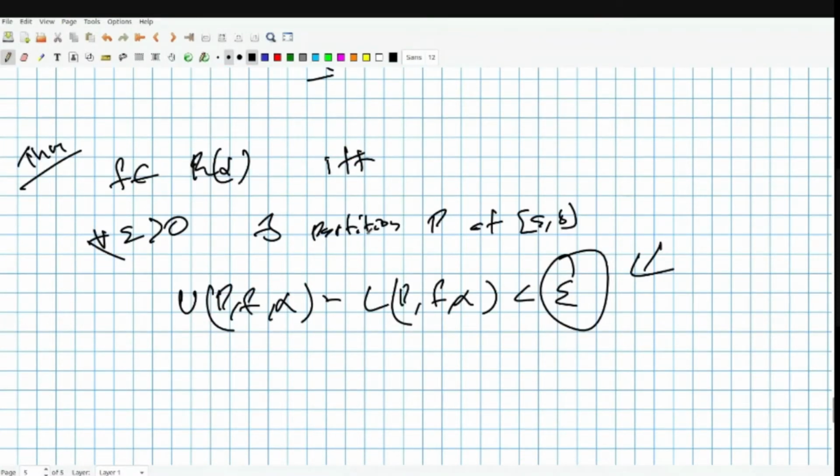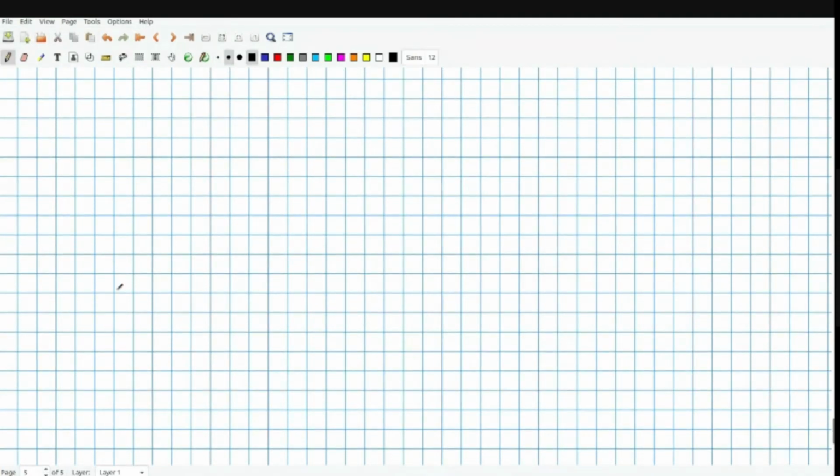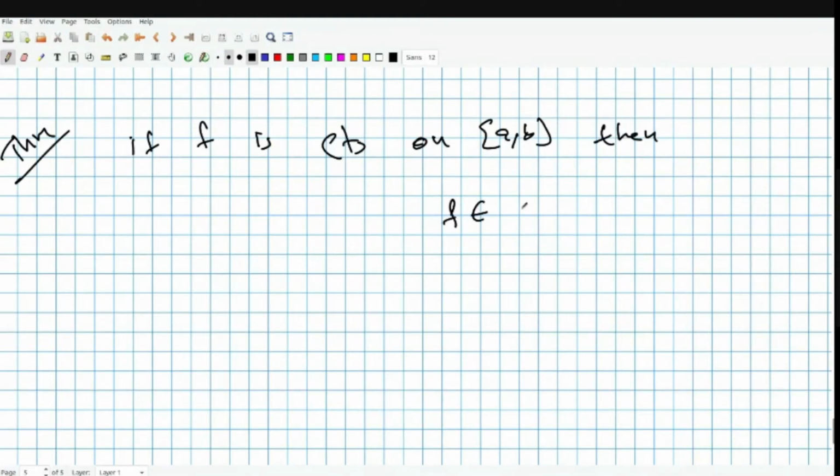Now we'll look at some big class of functions which are Riemann integrable, so that without even checking all these things, we can directly say these functions are Riemann integrable. One major class of functions which are Riemann integrable is the continuous functions. The theorem says: if f is continuous on the closed interval [a, b], then f is in R(alpha) on [a, b], of course, right?